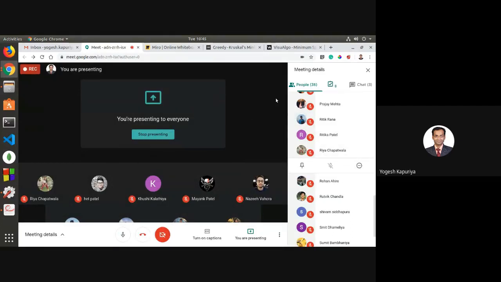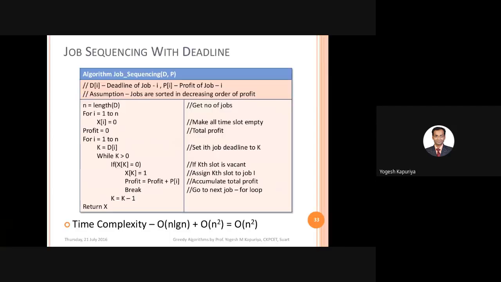So, the activity selection problem is a problem statement in which a series of activities has been given along with the start time and finish time of each activity. Your job is to schedule the activities in such a way that the maximum number of activities can be performed. So that was one problem statement.